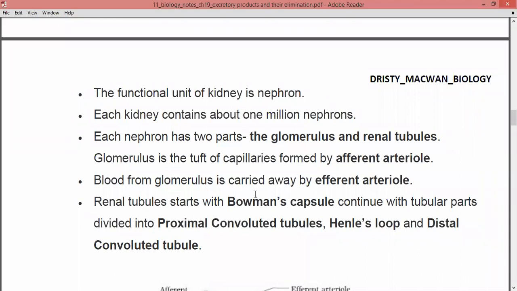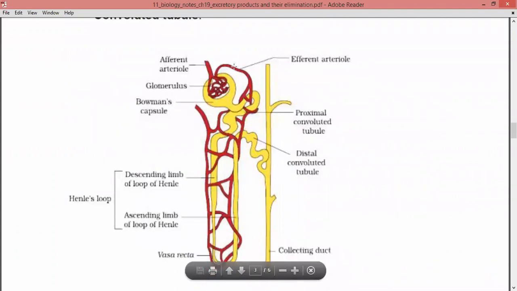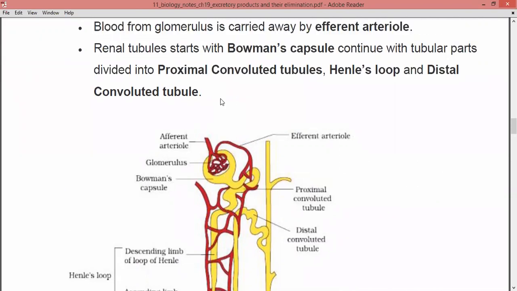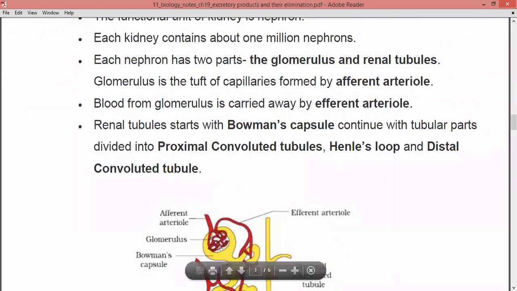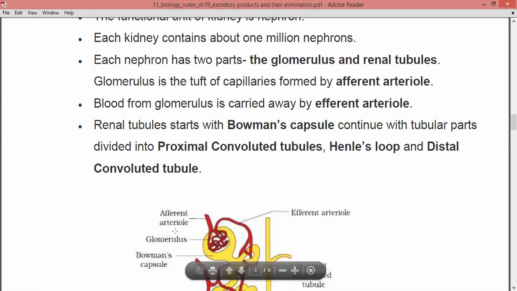So for the glomerulus, you can see the figure over here. This is the figure of a nephron, right? The first region, this one, is the glomerulus. This glomerulus is formed from the afferent arteriole. It is the tuft, a bunch of capillaries, formed with the help of the afferent arteriole. So whatever network-like structure is formed inside the glomerulus is due to the afferent arteriole, right?